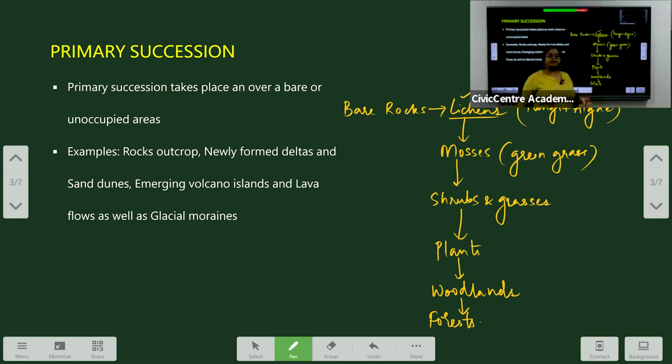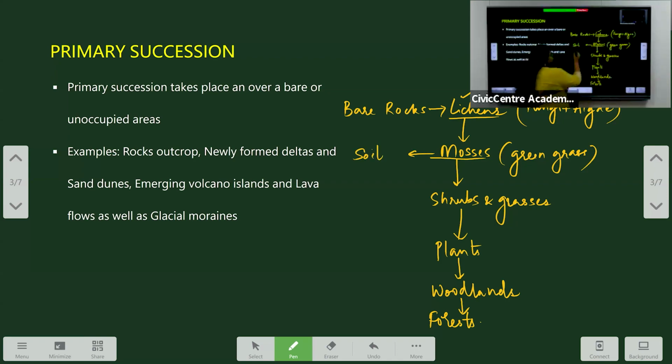After their decomposition, they add extra nutrients to the bare rocks, on which slowly mosses start to grow, which are like green grass-like organisms that grow on bare rocks. Here, the soil is not yet formed. Now, when these mosses grow very rapidly, and afterwards die and also decompose, they add more nutrients and they also start to weather the rocks, and hence soil is formed.